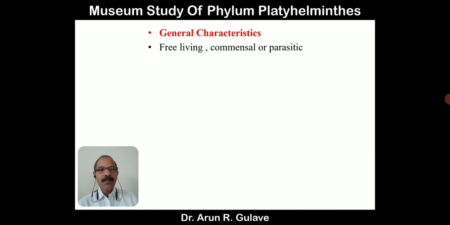These animals are free living, commensals or parasitic. Commensals means they form a commensalism with other animals for their relationship, feeding, reproduction, etc. Or some of them are parasites living on the body of other animals. An important character is that the animals are triploblastic, with three germ layers: ectoderm, endoderm and mesoderm.